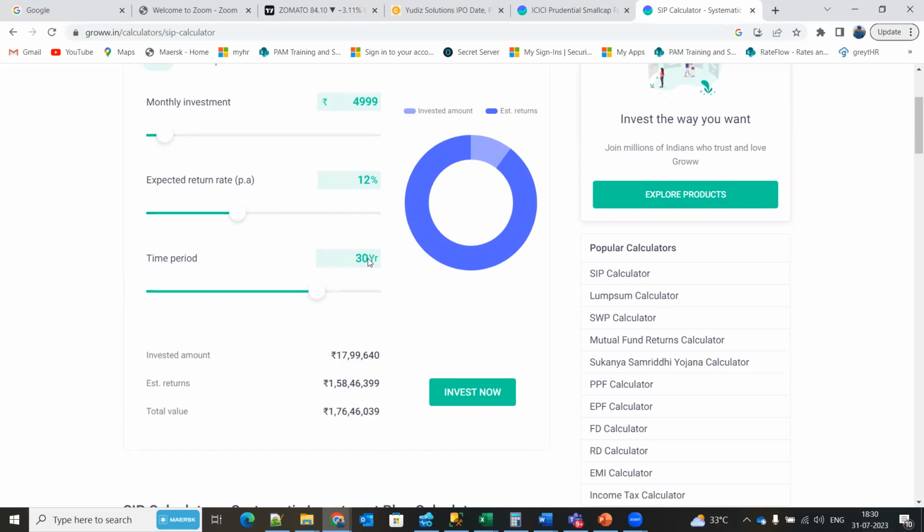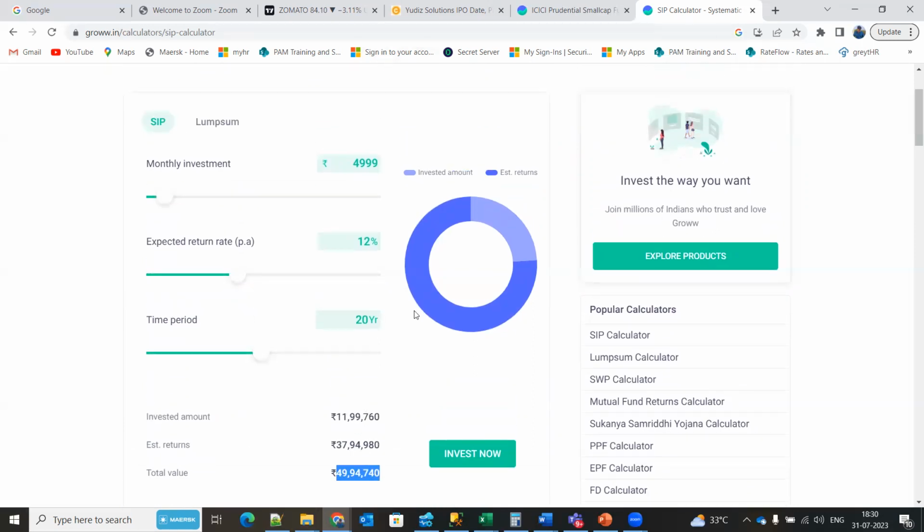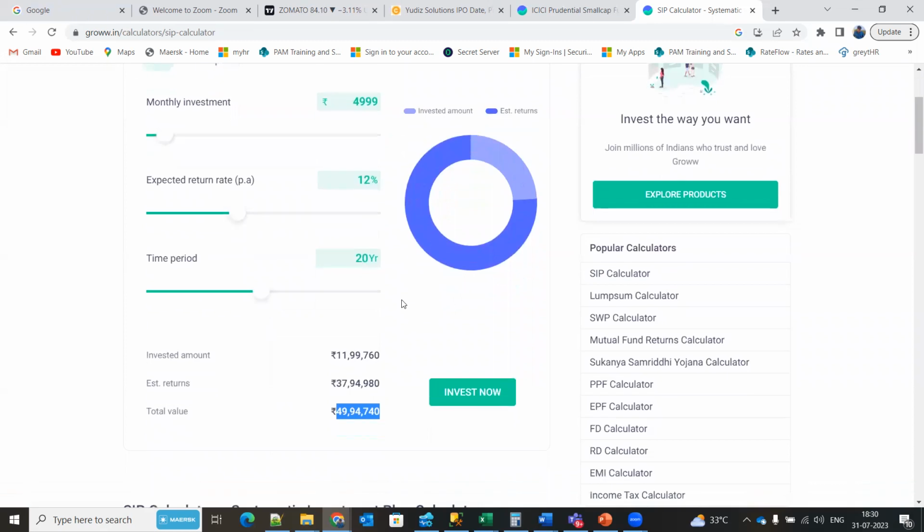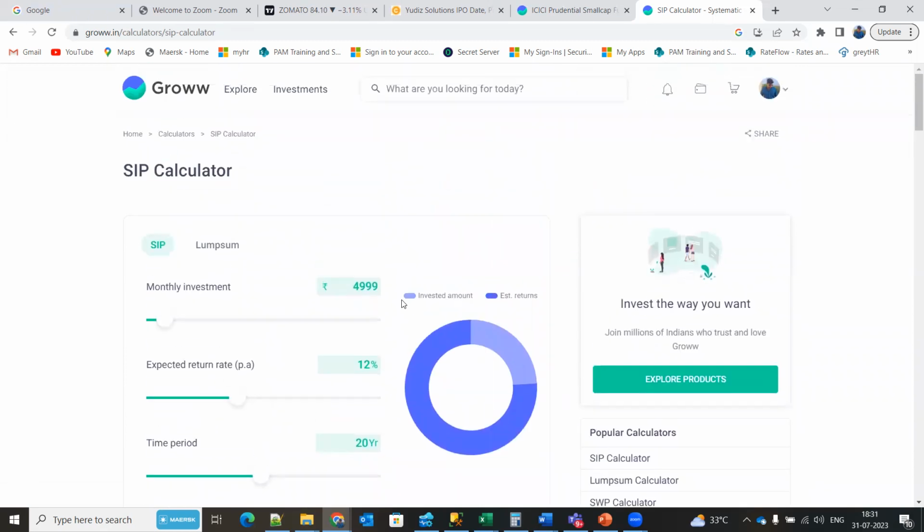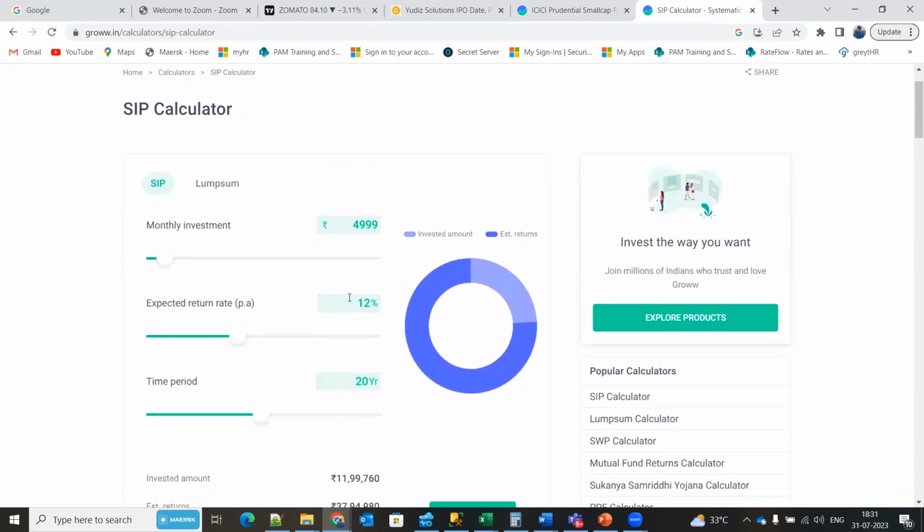Maybe I can consider this for 20 years. Still, it's a big amount. You are investing just 12 lakhs, but you are getting around 50 lakhs. So that's the power of SIP. I would advise you to start with SIP as soon as possible. SIP is a proven, powerful mechanism where you can compound your money. So this is the compounding effect. You should see the SIP in the long run, not in the short term.